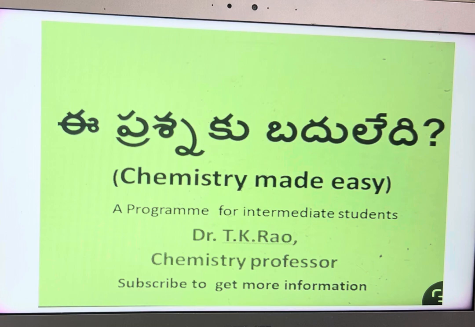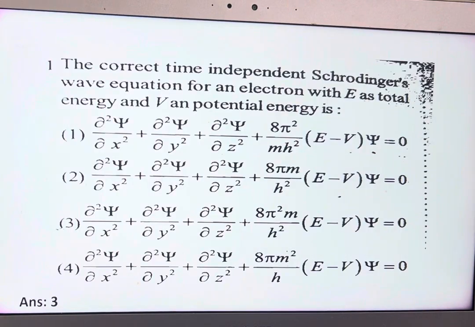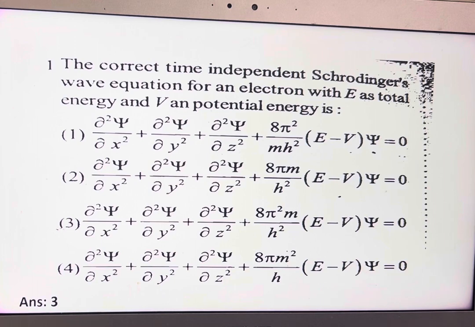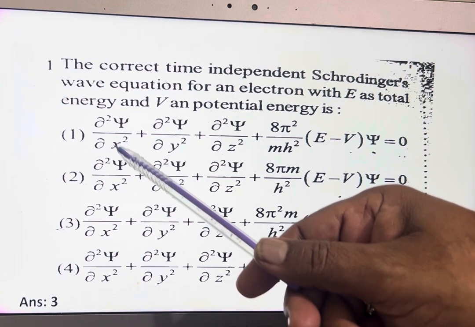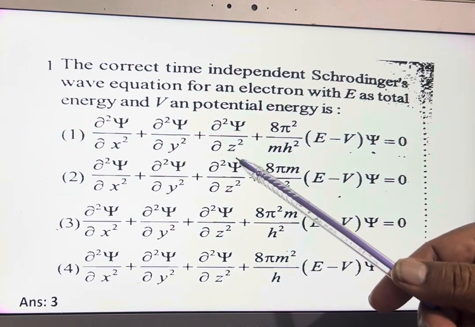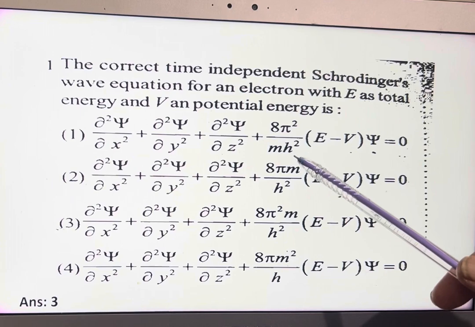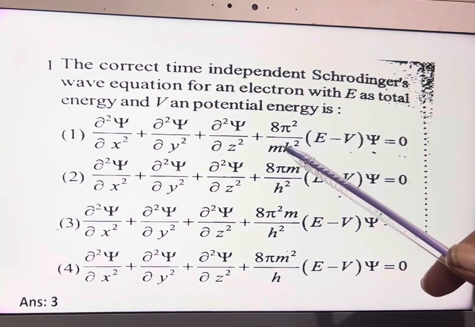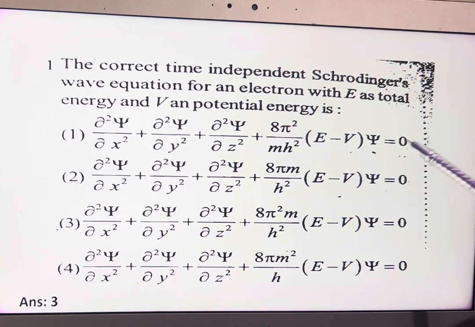First question in the program is: the correct time independent Schrödinger's wave equation for an electron, with E as total energy and V as potential energy. The first option is dou square psi by dou x square plus dou square psi by dou y square plus dou square psi by dou z square plus 8 pi square m by h square into E minus V into psi is equal to 0.